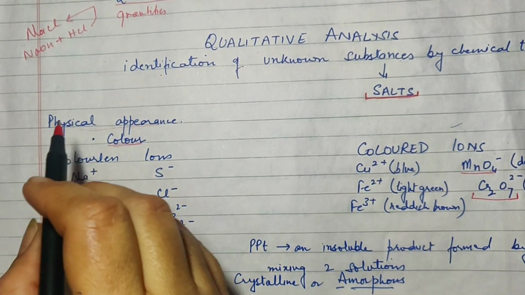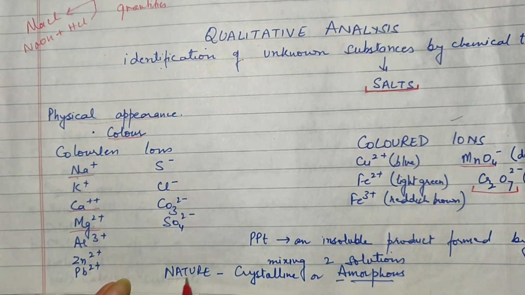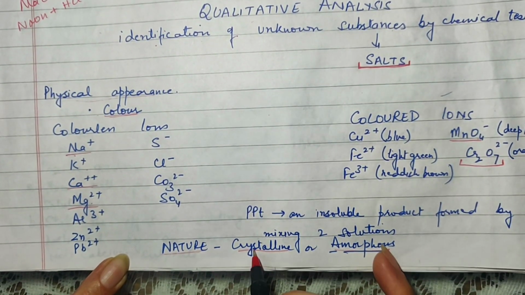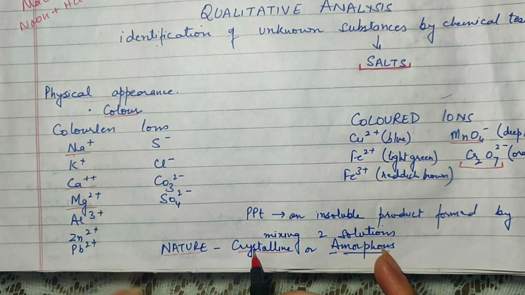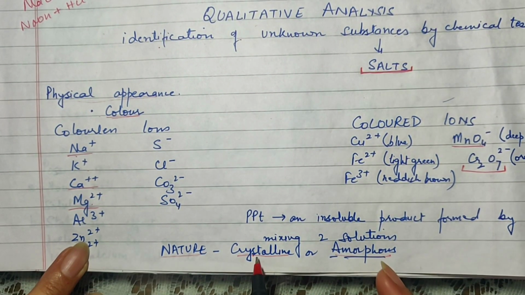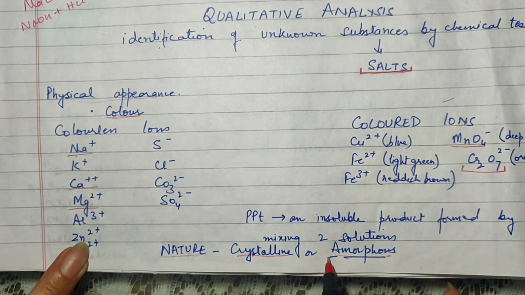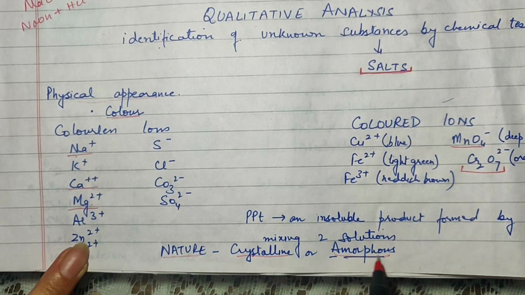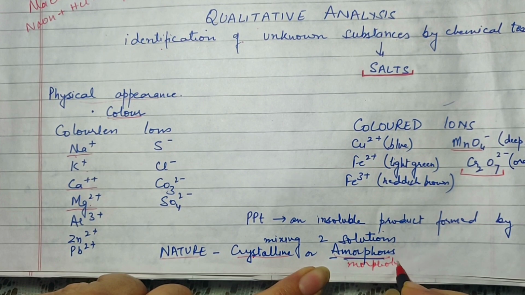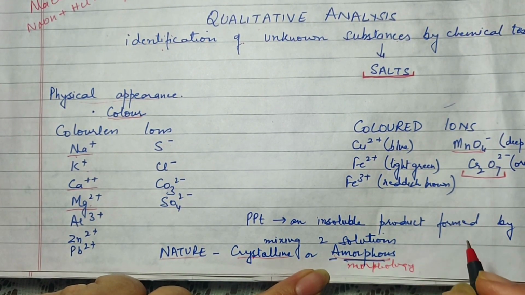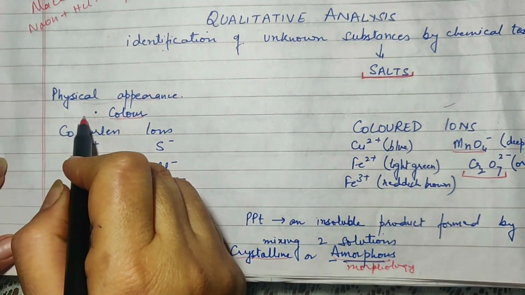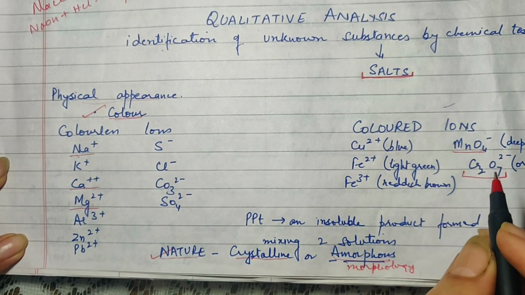Now, besides the color, we will also have the nature of the salt. The nature of the salt can either be crystalline or it can be amorphous. Crystalline is the one which will have proper crystals, just like you see the crystals in sugar or in common salt. They are crystalline salts. Amorphous refers to amorpha. A means without, morphous refers to morphology. So, the salts which do not have any morphology, or which are powdery, like a powder, are known as amorphous. So, the physical appearance will include the color or it will include the nature.